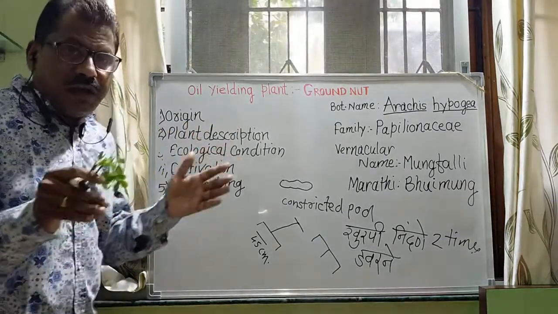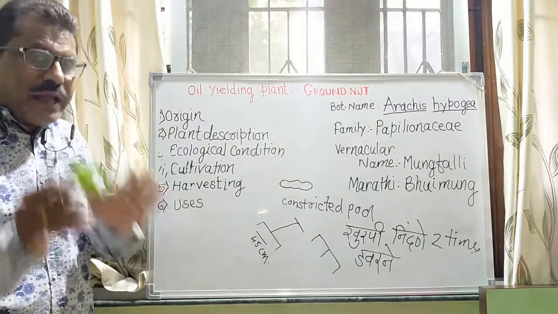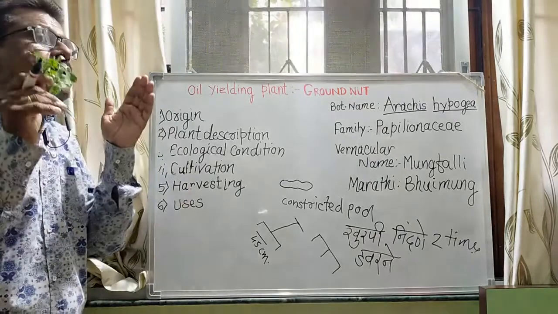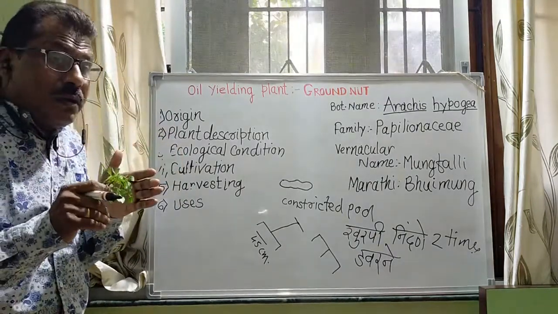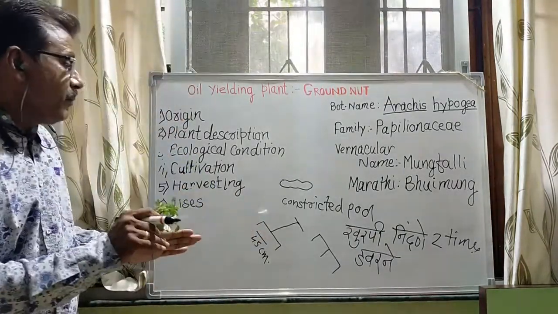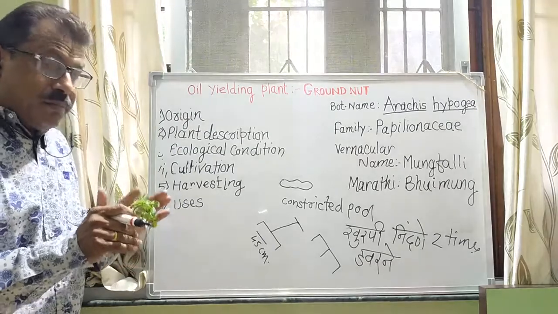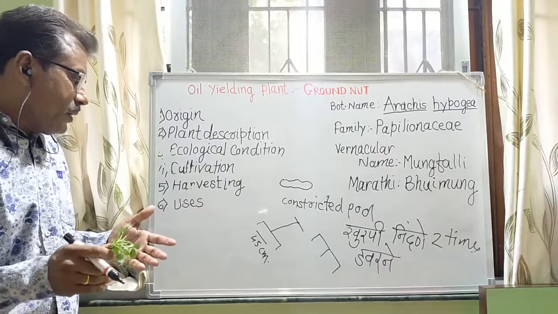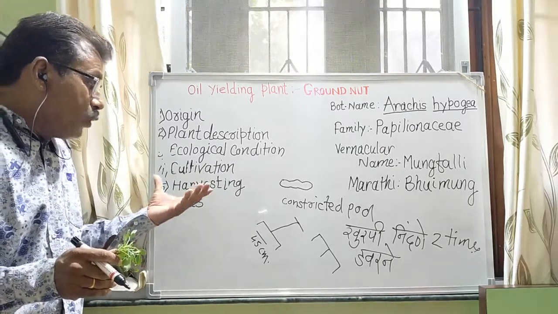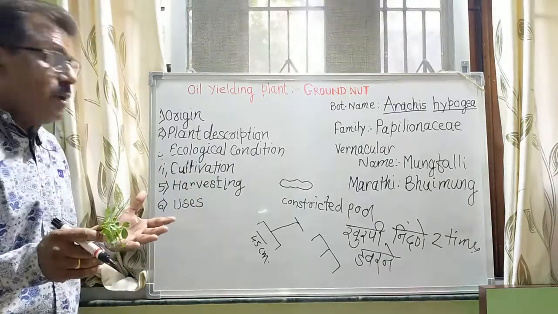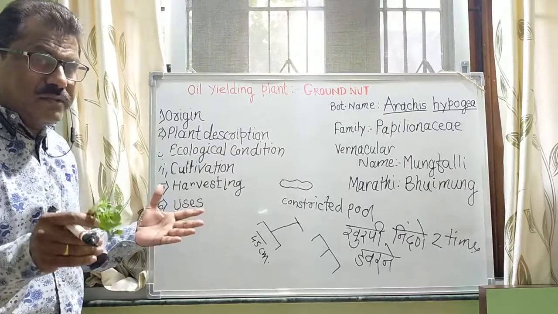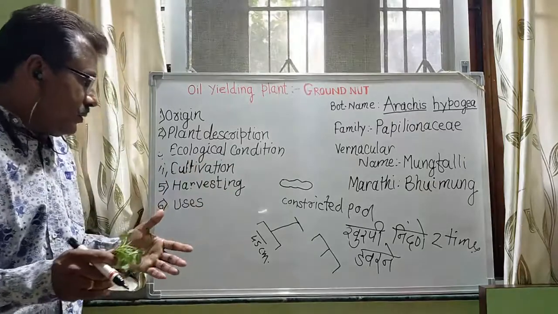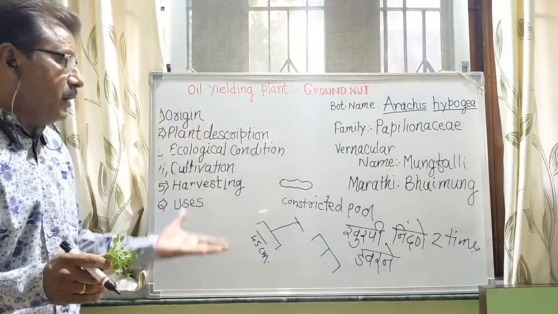Then what ecological conditions are required for these plants, what the nature of the soil is, how the soil is prepared for the crops, how the cultivation is done, how the harvesting is done, and the different types of uses of these plants we have already covered.